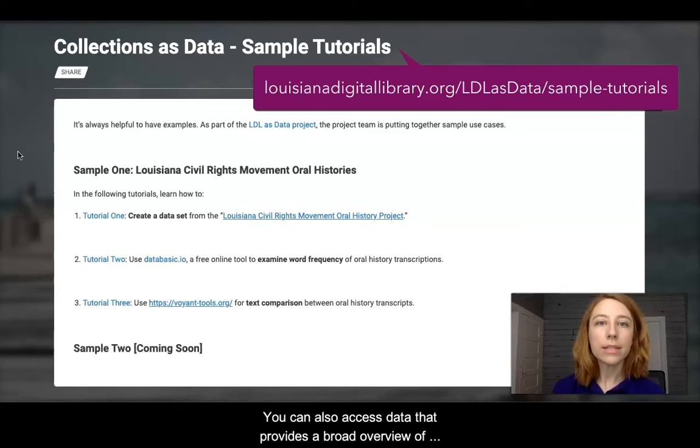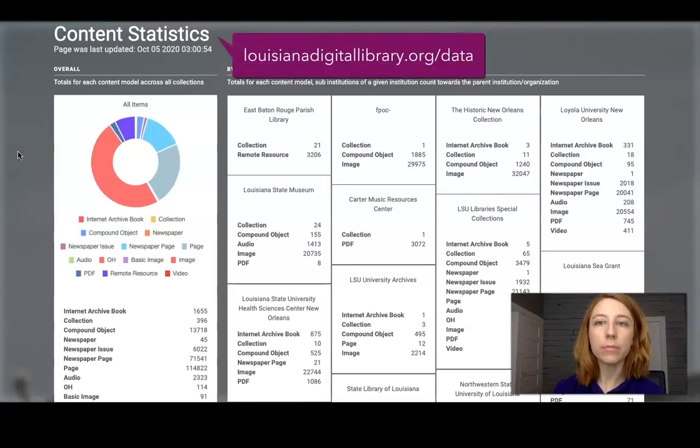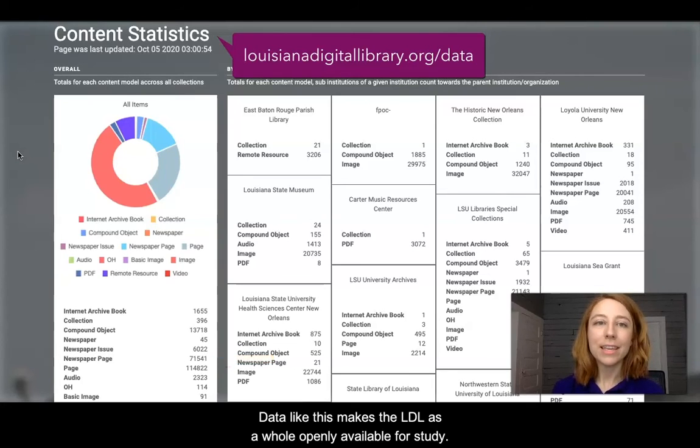You can also access data that provides a broad overview of the entire LDL, such as the types of content available. Currently, we have over 70,000 newspaper pages. Data like this makes the LDL as a whole openly available for study.